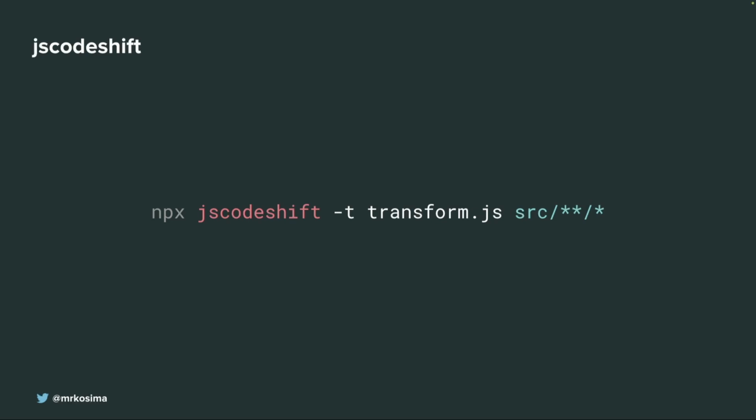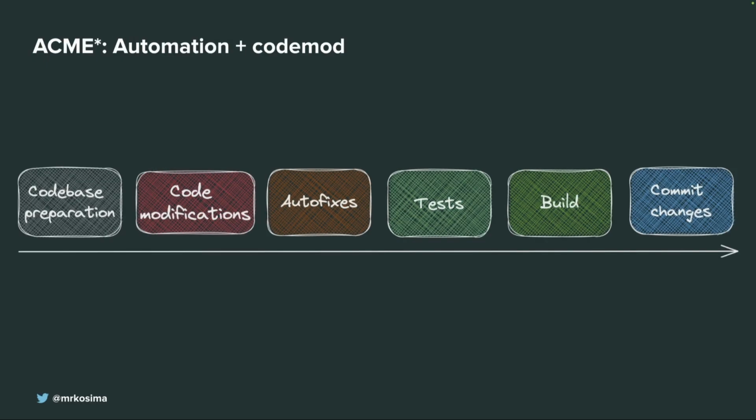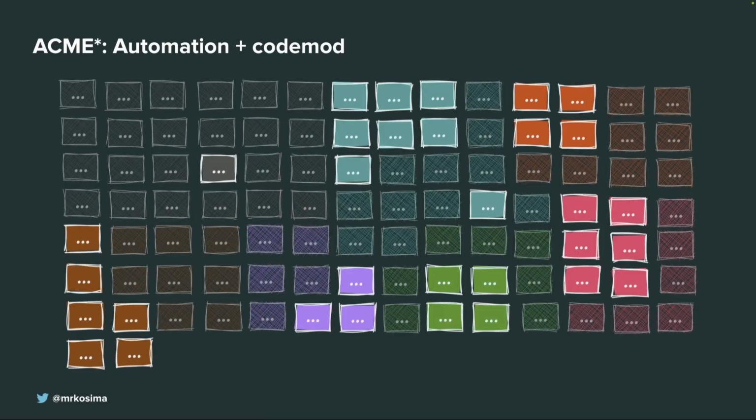If we need to apply this change to every file in our code base, we just need to run this transform in our code base. And it will automatically update all primary buttons to new buttons. With automation such as Dependabot and codemods, we can integrate it in a pipeline and make it part of our routine of upgrading packages and making our breaking changes. So yeah, we can update even more. If you integrate a pipeline for updating this package, we can also update it in every repository automatically.